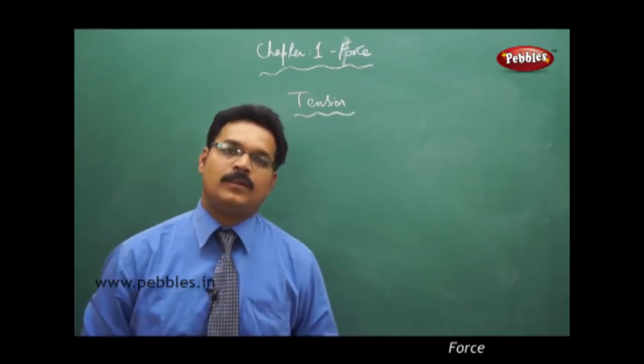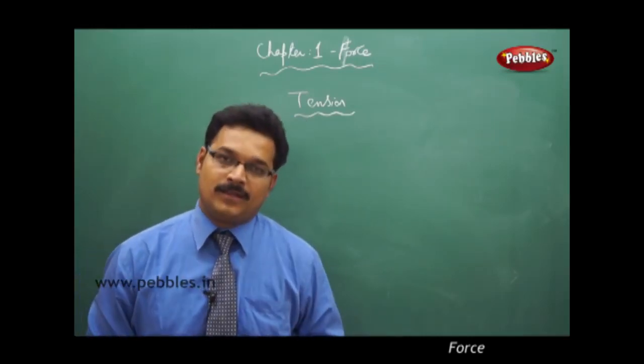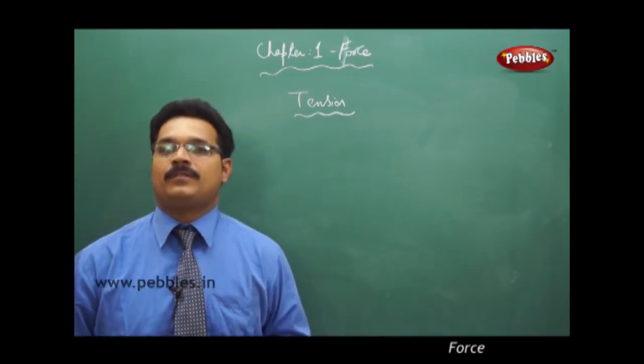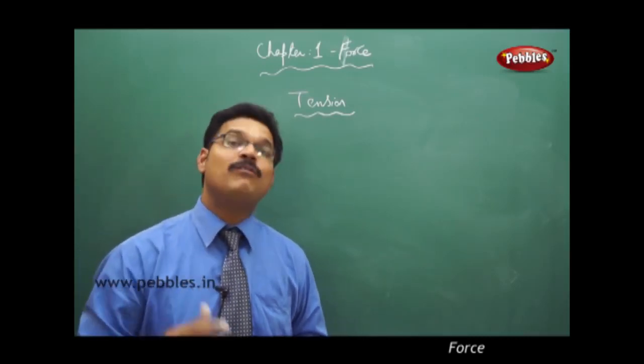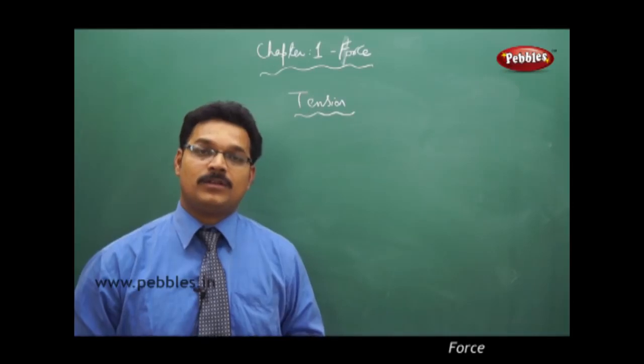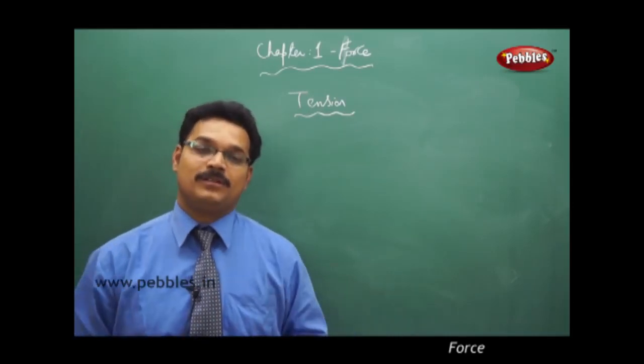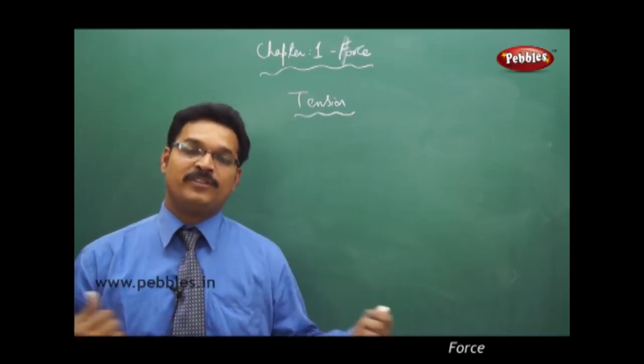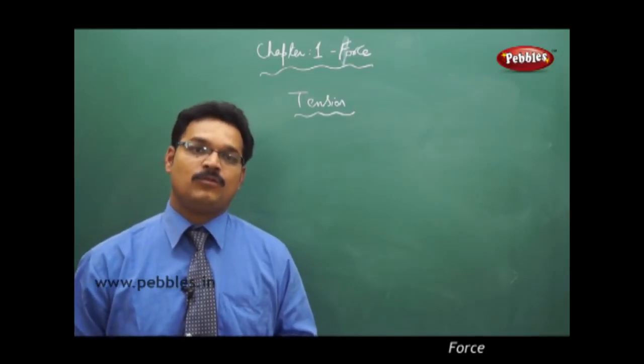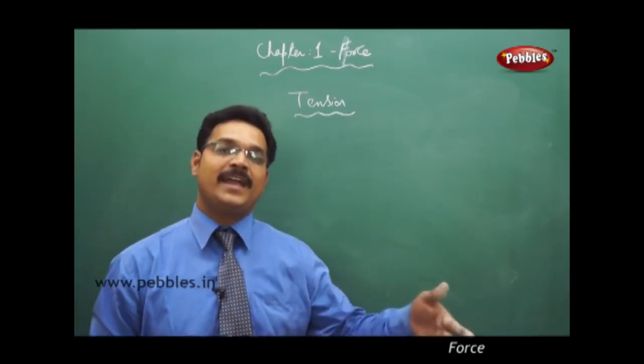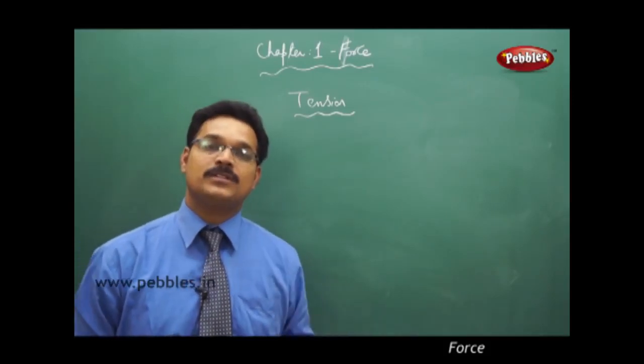Sometimes you play indoor games. You know the game tug of war, where two groups of people pull a rope in two different directions, and whoever crosses the reference line, we declare that group the winner.